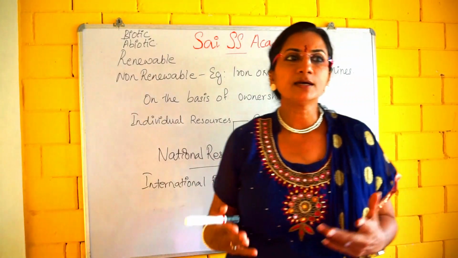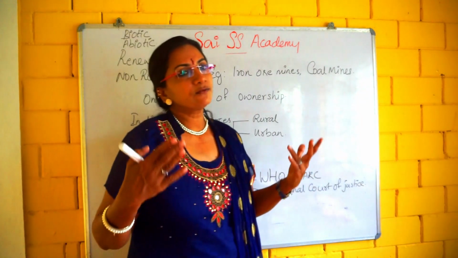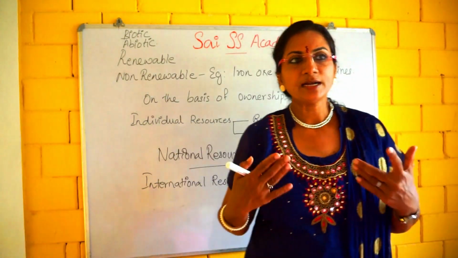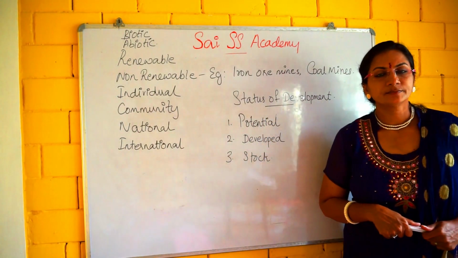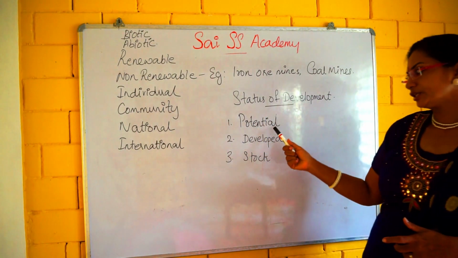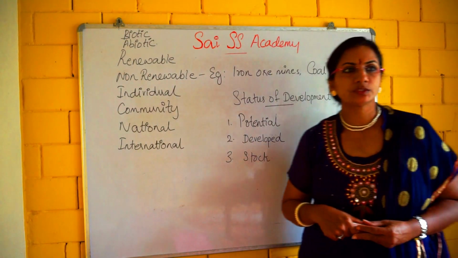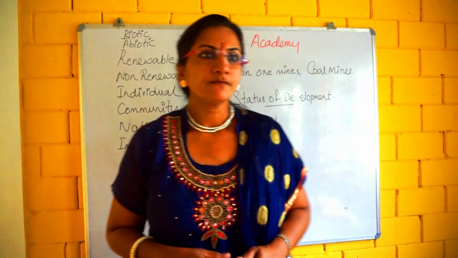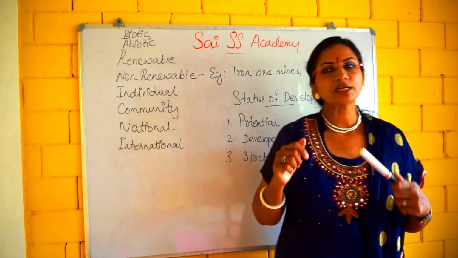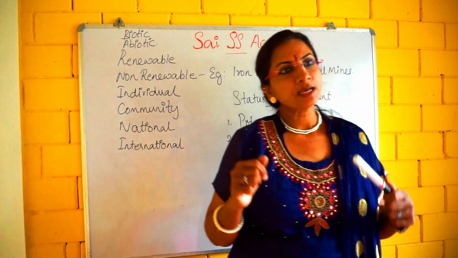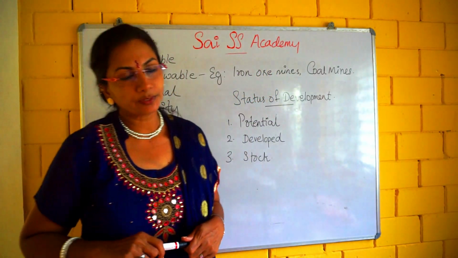Next, we are going to the status of development. On the basis of status of development, the resources are further divided into potential, developed and stock. Potential resources are the resources that are found in a particular region but have not been utilized.